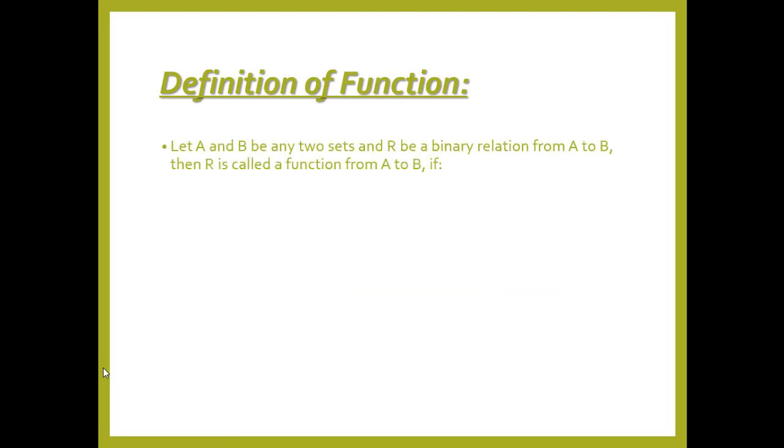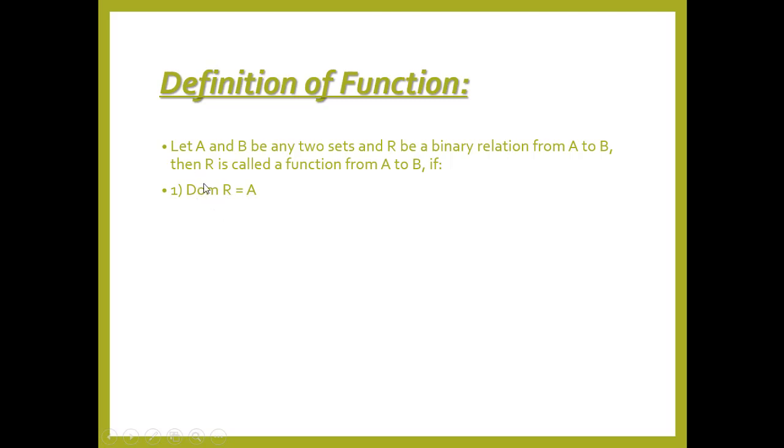Okay, definition of function. What is a function in set? Let A and B be any two sets and R be a binary relation from A to B. Then R is called a function from A to B if the following two conditions apply. The first condition is that the domain of the relation will be equal to A, that means equal to the first set.